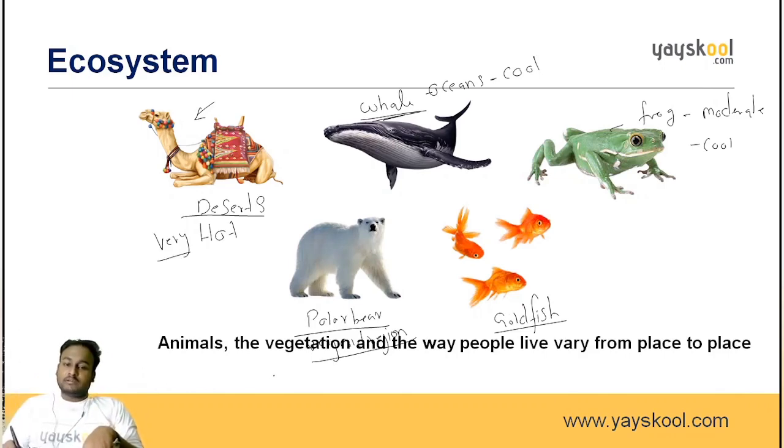See, animals, vegetation and the way people live vary from place to place. Yes, the climate in the northeastern states like Assam, Meghalaya, Shillong is very different from Maharashtra state. Maharashtra state is very, very hot. And when coming to Bangalore, the climate is very cold. And the immediate neighbors of Karnataka state, Andhra Pradesh and Tamil Nadu, are very, very humid. Whereas Karnataka is very cold, especially Bangalore. Why are these temperatures varying? They keep on varying from place to place. Okay.